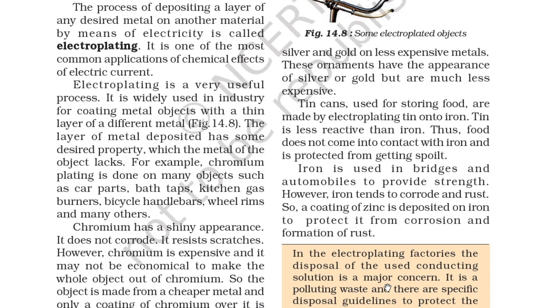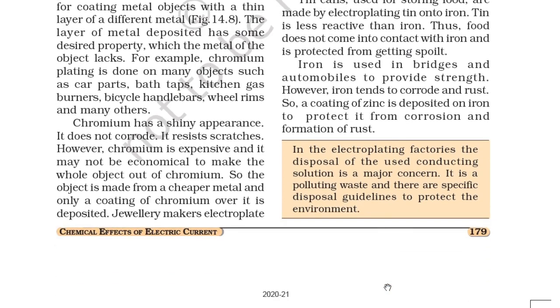For example, chromium plating is done on many objects such as car parts, bath taps, kitchen gas burners, bicycle handlebars, wheel rims, and many other objects. Chromium has a shiny appearance. It does not corrode. It resists scratches. However, chromium is expensive and it may not be economical to make the whole object out of chromium. So the object is made from a cheaper metal and only a coating of chromium is deposited over it.